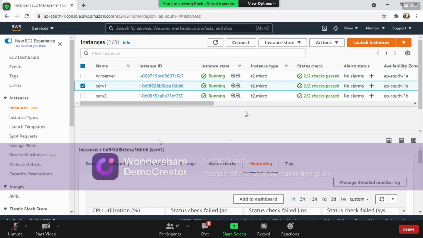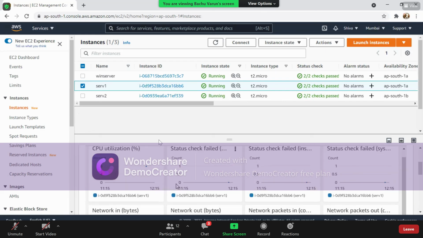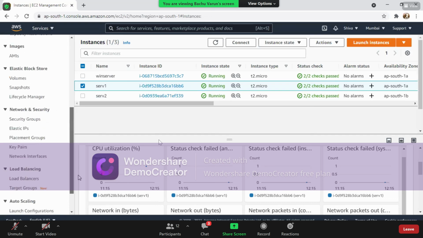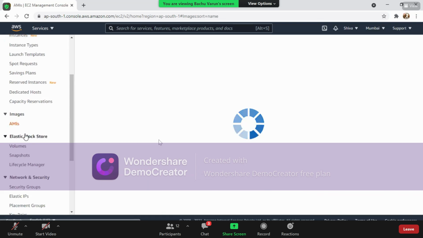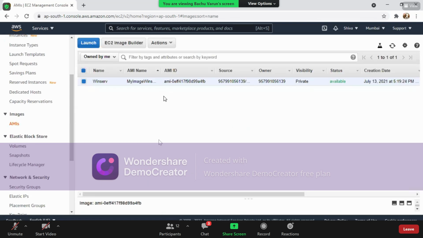Let us wait for a while. Let us see the utilization. So it's going on continuously. The batch file is running continuously. Meanwhile, we'll see what is our AMI. So we have created an AMI. It means we have created our own image.